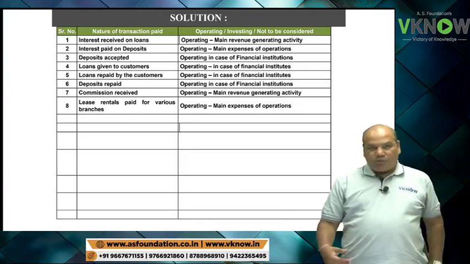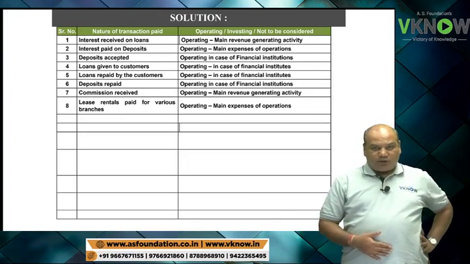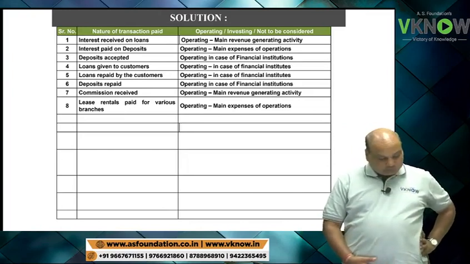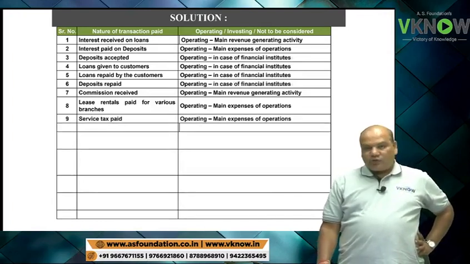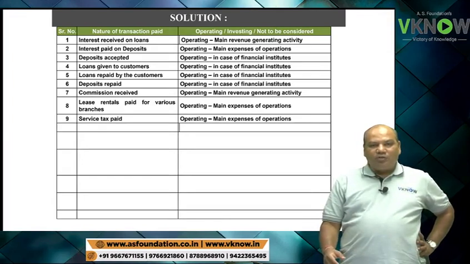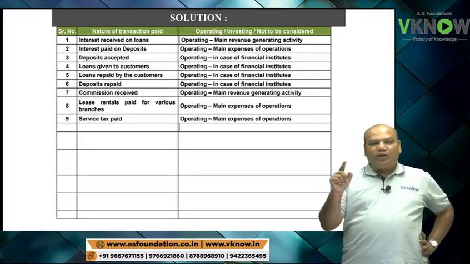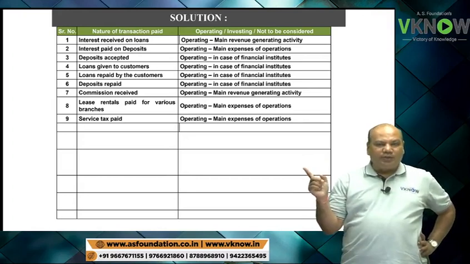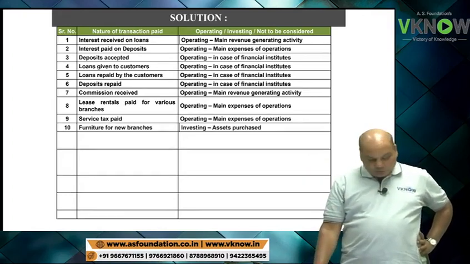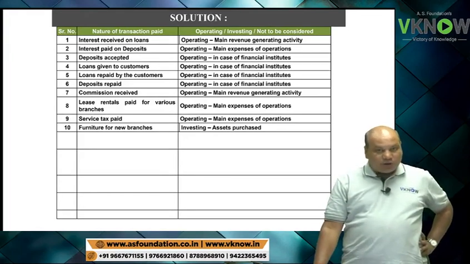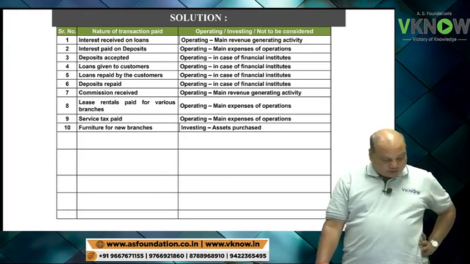It is one of the major operating expenditure of a bank. 9 number is service tax paid. Service tax, excise duty, GST paid, unless they can be identified with specific item, you treat it as operating activity.